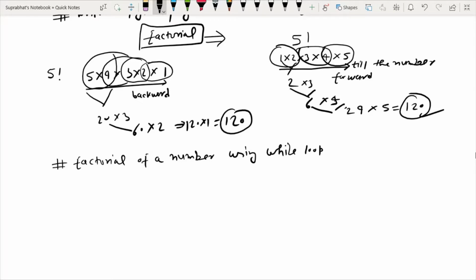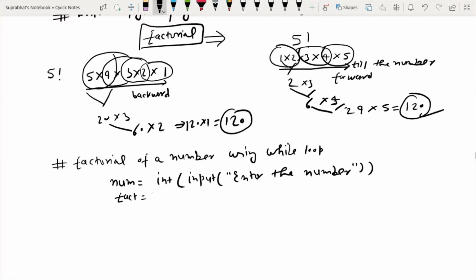So first of all I will take a number that I will insert from the keyboard. I will use the input function to enter the number, then I will convert this into an integer, because we already know that the input function returns a string value by default.